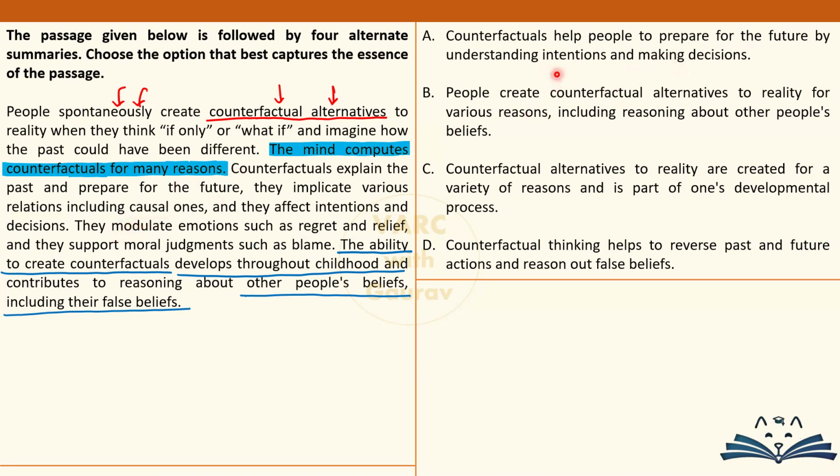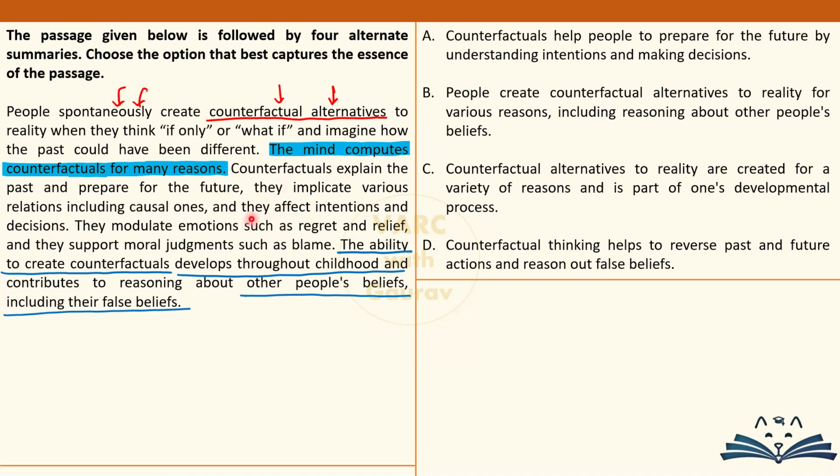Sorry. Understanding intention, making decision, all of this is present. Okay. And affect intention and decisions, all these terms are present. But as I told you guys just a few minutes ago, this part after blue till blame, this whole part, these 3-4 lines, they are specific examples, specific points, details of this broad point, many reasons. And what other reasons? 1 2 3 4 5, so many reasons, right?